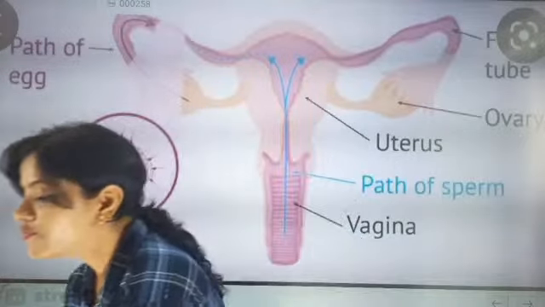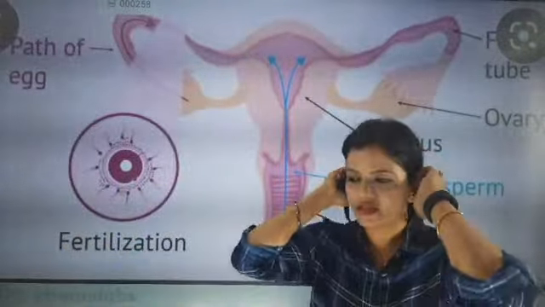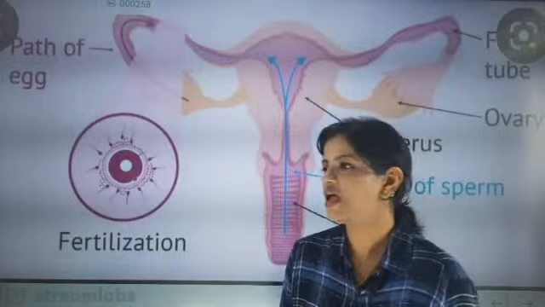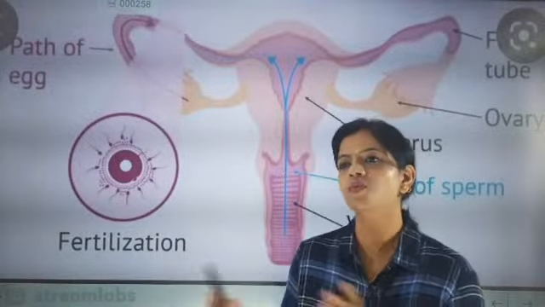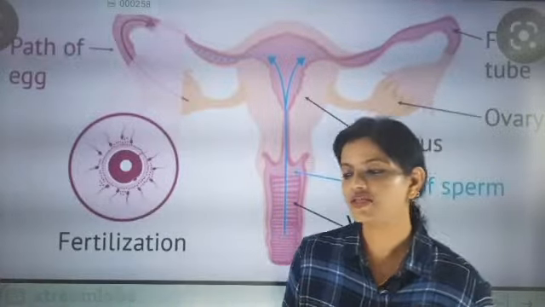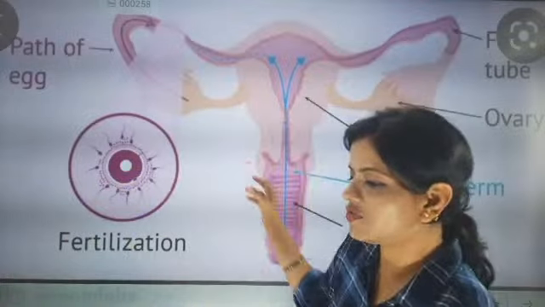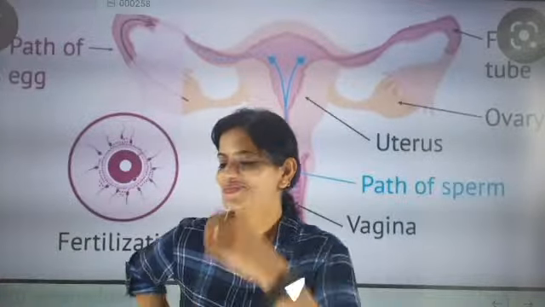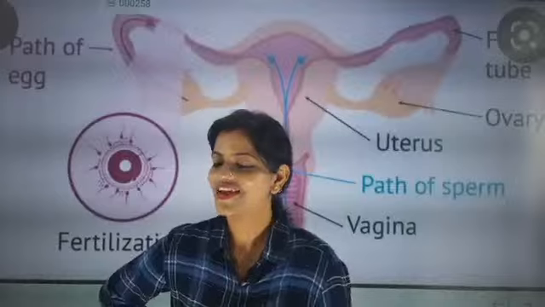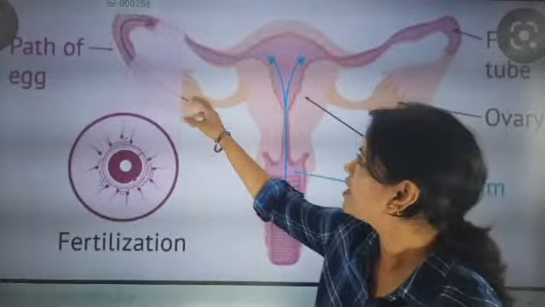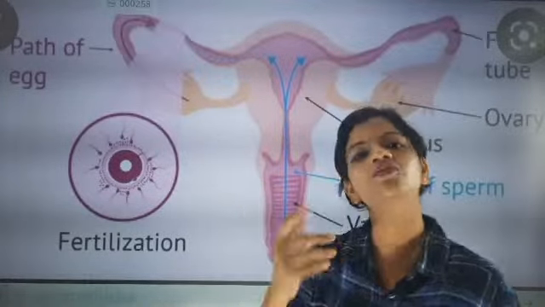See, look here, if an egg is released every month, and if it is not getting sperms, then what will happen? The egg will fall into the inner lining of the uterus. It will not be corona. It will fall into the uterus unfertilized.